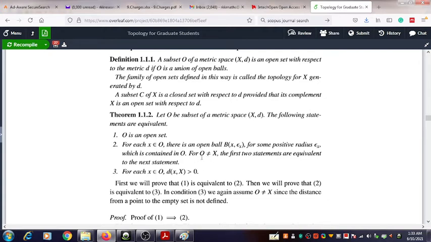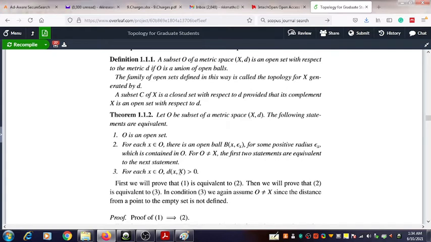Also, if O is not equal to X, so this is the situation where the taken subset is not the entire metric space, then statements 1 and 2 are equivalent to the next statement, the third statement, which is: for each x in O, the distance from the point x to X minus O. There's a correction here.